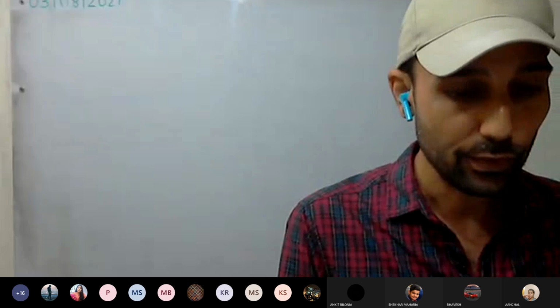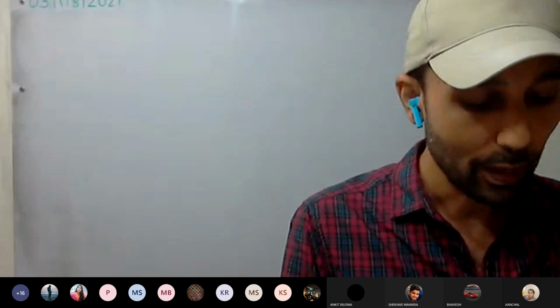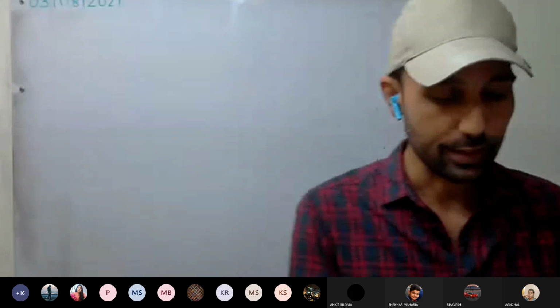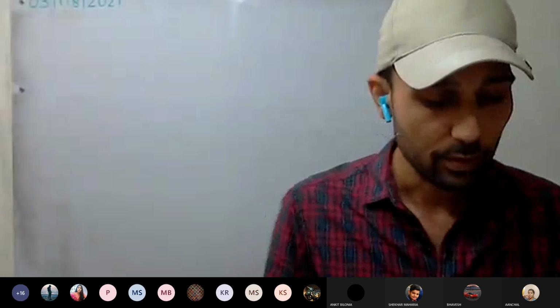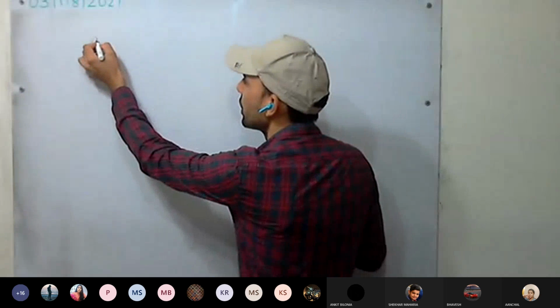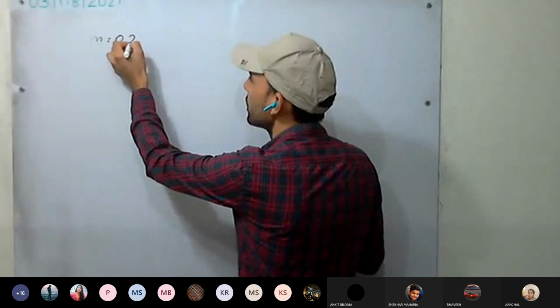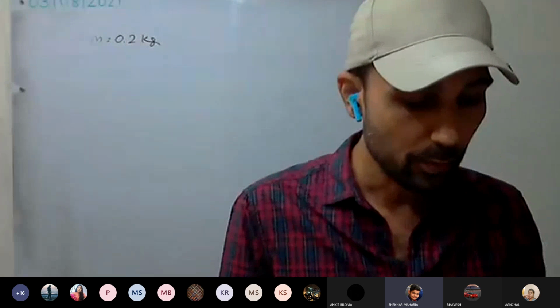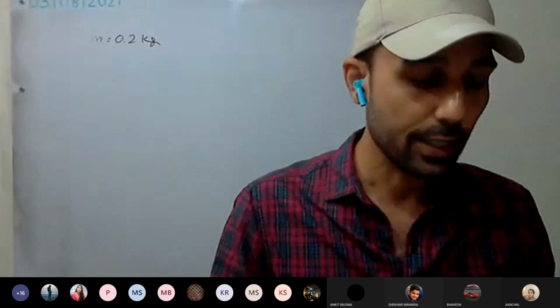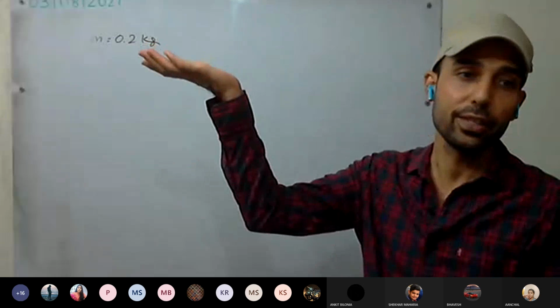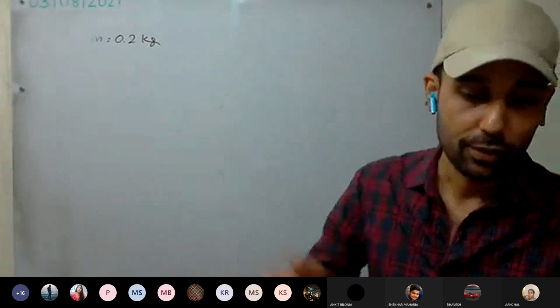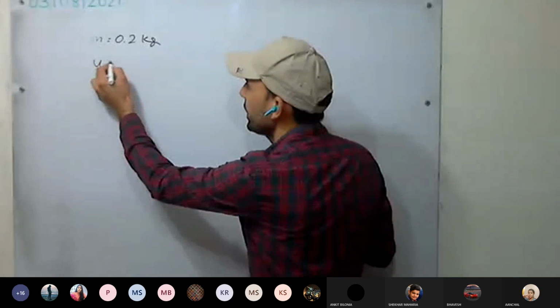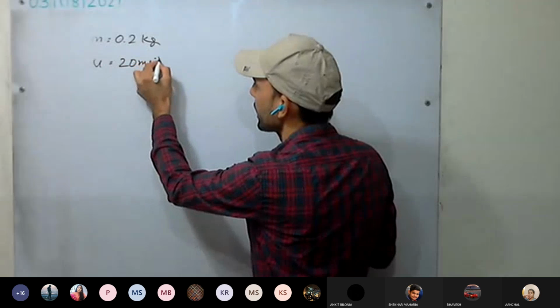Okay, numerical first. A ball of mass 0.20 kg. So the ball has a mass of how much? 0.2 kg. This is the ball's mass. It is thrown vertically upward. So this ball we are throwing vertically upward with an initial velocity of 20 meters per second.